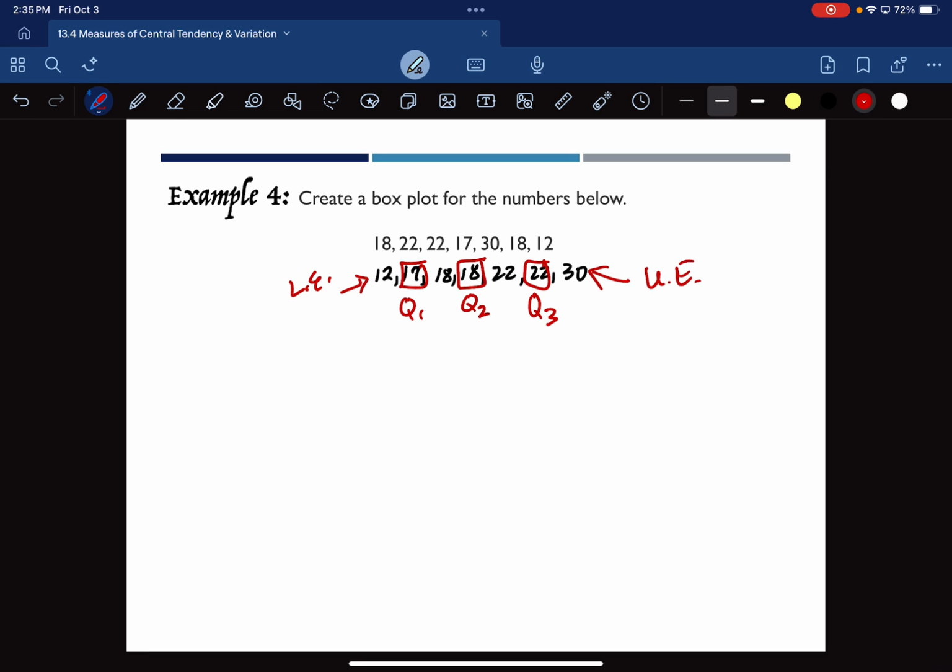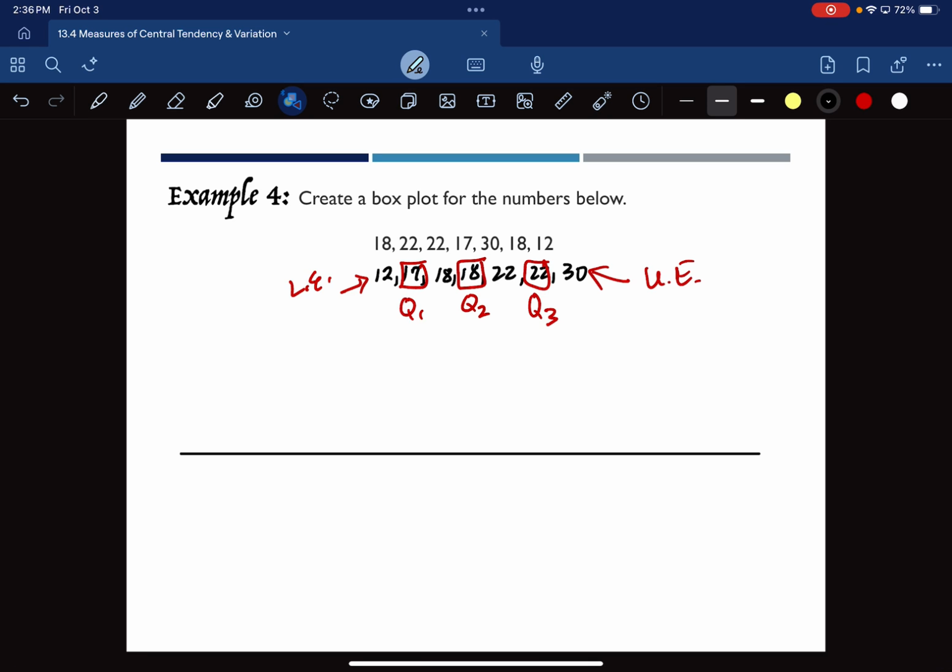Okay? When the data sets are small, these things actually come through pretty quickly. You don't have to work a lot at them. Most of our data sets are not going to be insane, so this is going to look a lot like what we're looking at. So to draw a box plot, you're first going to draw a number line. This is just to give us a reference. We're not actually drawing on the number line. It's going to lay below our graph. And it needs to have represented all the values that we listed above with spacing that makes sense, right? So I can't just put 12, 17, 18, 22, and 30 on there equally spaced apart. They're not equally spaced apart.